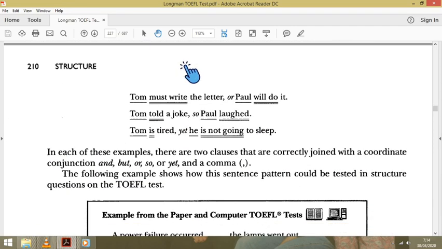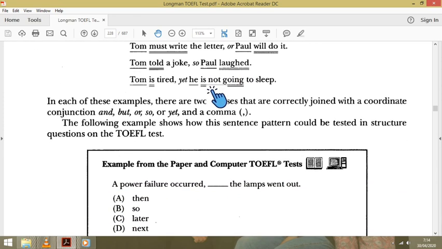For example, Tom must write the letter or Paul will do it. Subject, verb, and there is a comma. Subject, verb, comma, coordinate connector, subject, verb.